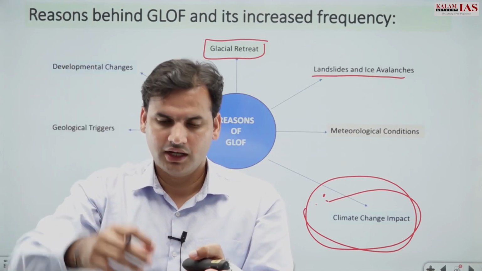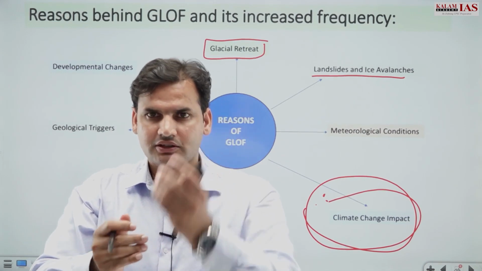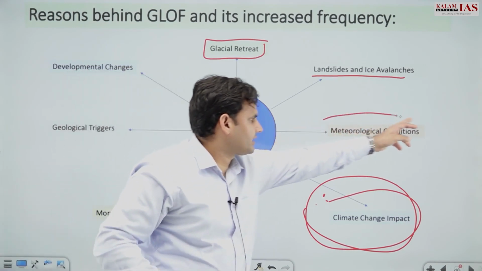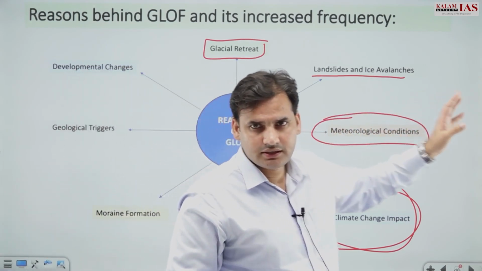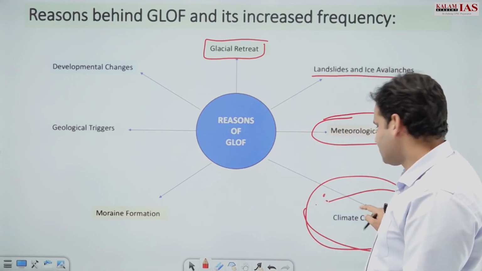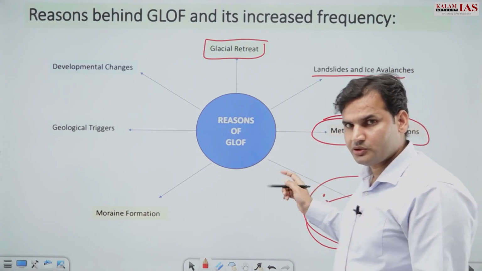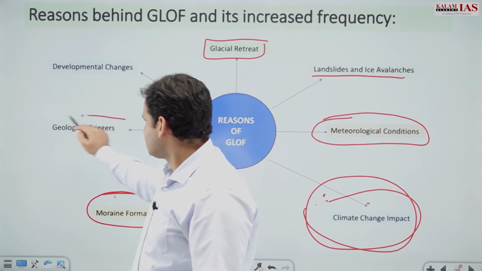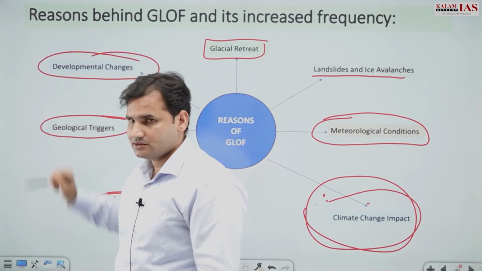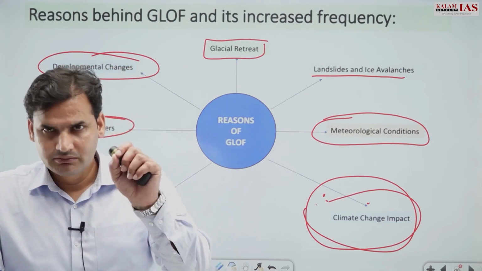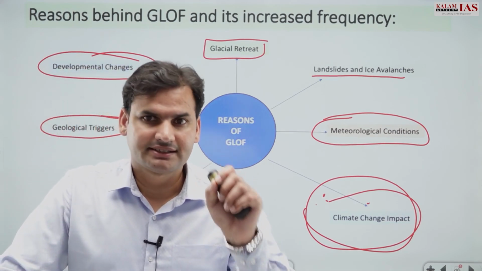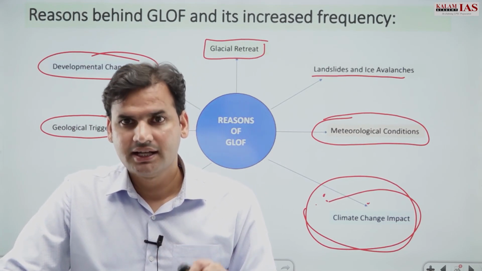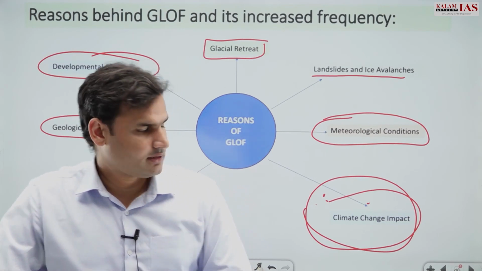Cloud burst, heavy rainfall, landslide has happened, right? Then also the level can increase. Avalanches can also lead to an increase, and we can have different meteorological conditions, right? Again because of climate change, which has been induced by anthropogenic factors or reasons. Again moraine formation, geological triggers, and developmental changes. Now development is good, development is desired, but not unsustainable or haphazard development. What is required is sustainable development, right?